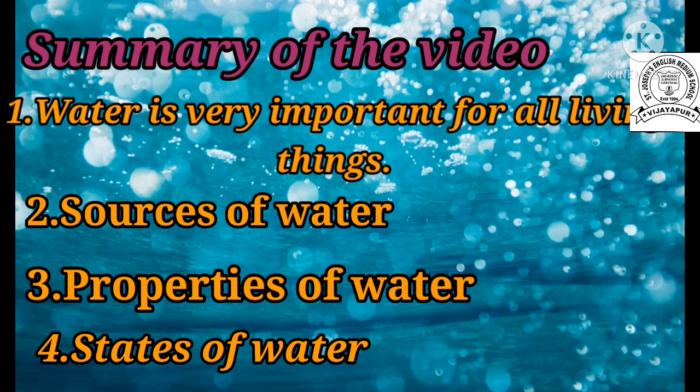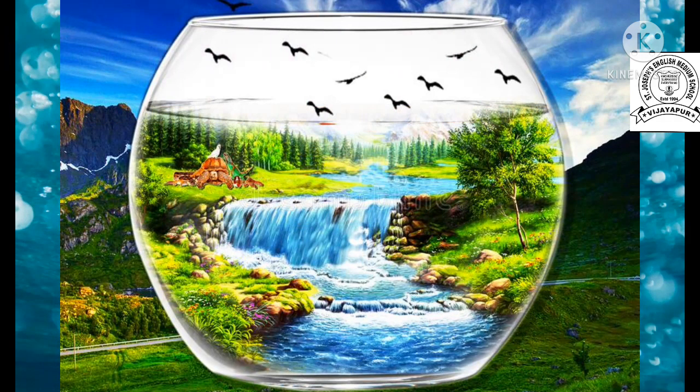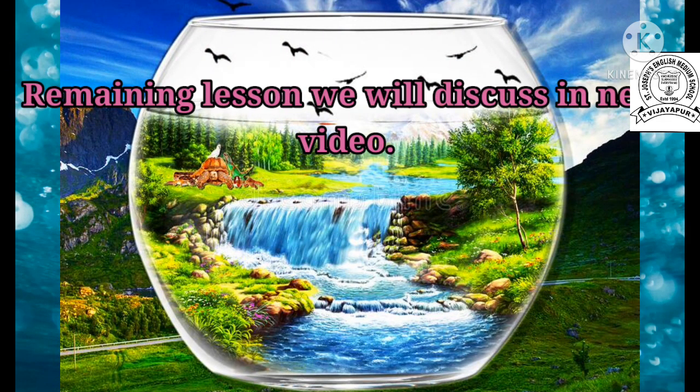Next, whatever water we drink is in the liquid form. The drinking water is in the liquid form. Now the third one is gas. The water vapor or steam is in the gaseous form. Got it? What are the states of water? 3 states: solid, liquid and gas. The remaining lesson we will discuss in our next video.